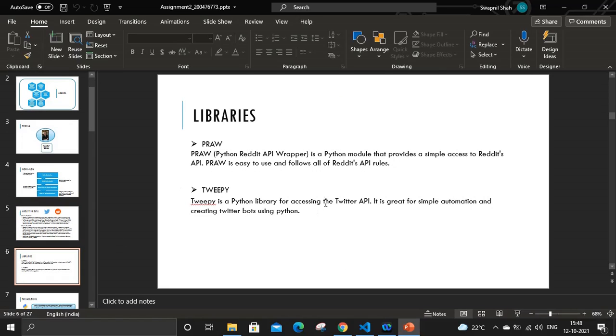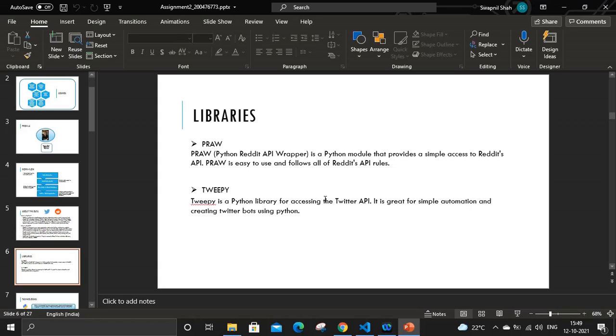Moving to the next slide, this slide depicts the libraries. I have used two libraries for this assignment. One is PRAW and the second one is Tweepy. PRAW is used for accessing the Reddit API. It is a Python module that provides simple access to Reddit's API, with agreement to Reddit developer access, so I can easily access all of Reddit's API.